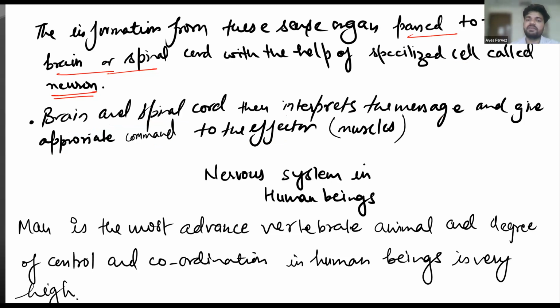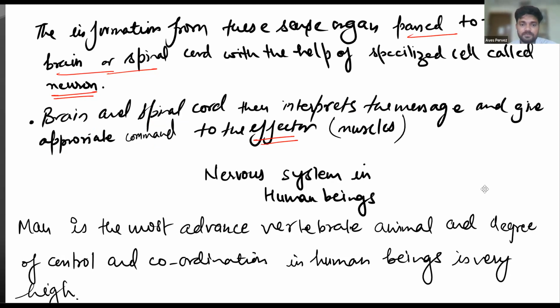Why are we saying these are effectors? Because it is not going to give the message to the skin. If you touch a hot plate, it does not say reverse the skin, so that this skin goes to this side and this skin goes to this side. This is not possible. So it gives the instruction to the muscles to please contract so that the person is able to remove his hand. If there is no contraction, there will be no removal of the hand. Got it? Understood? Yes, sir.